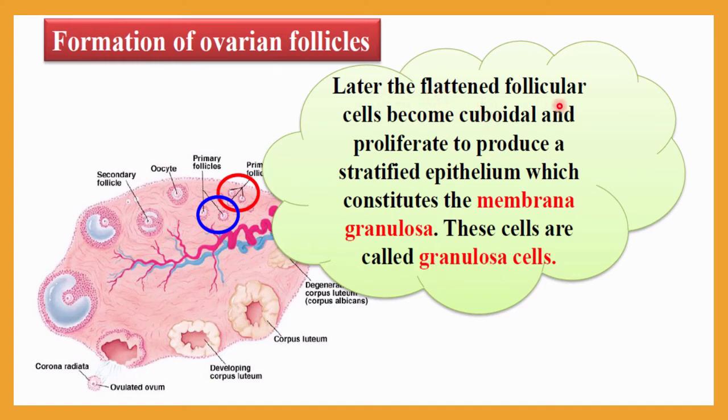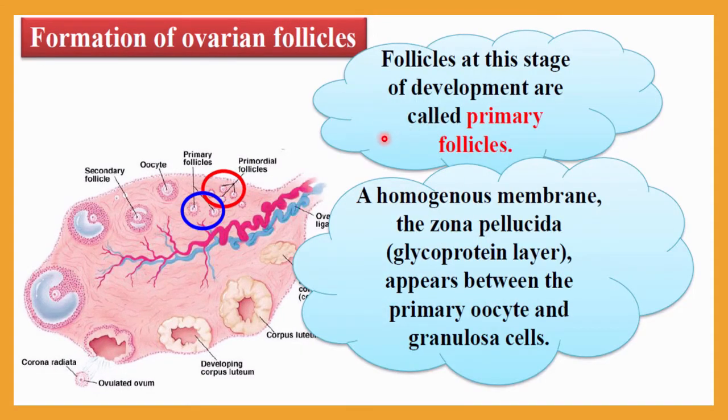The flattened follicular cells, that is squamous cells, become cuboidal and proliferate to produce a stratified epithelium, which constitutes the membrana granulosa, and now this converts into a primary follicle surrounded by granulosa cells. Follicles at this stage of development are called primary follicles. So from now onward, all the primordial follicles are called primary follicles.